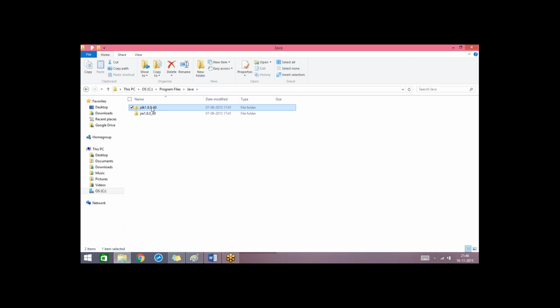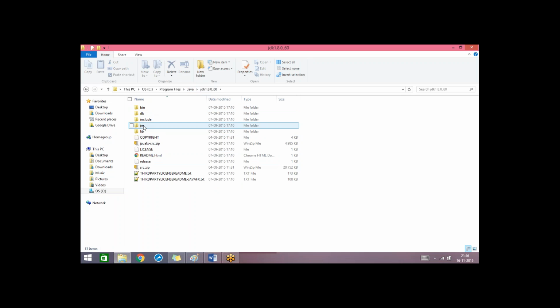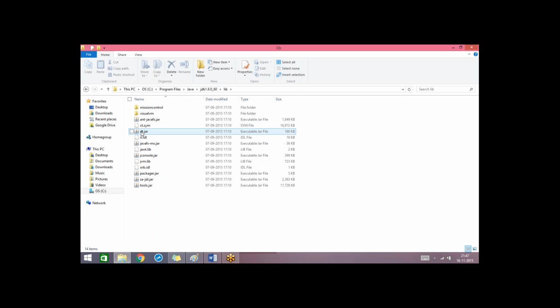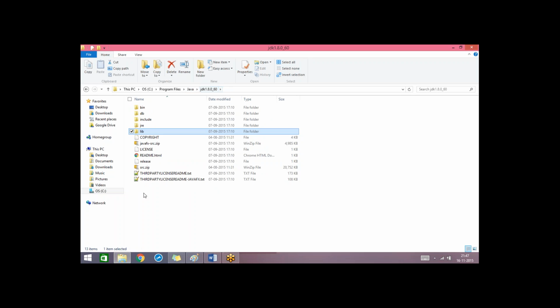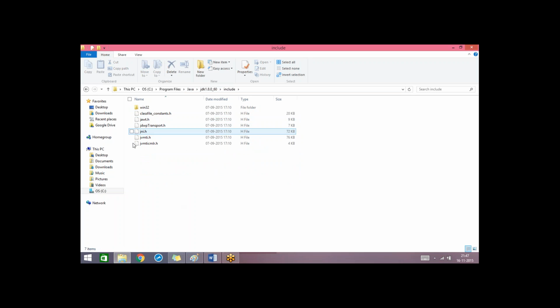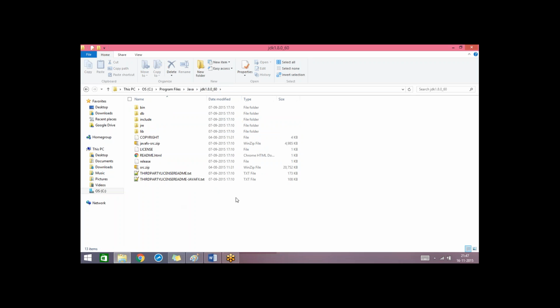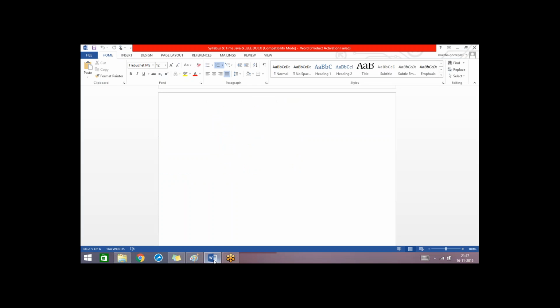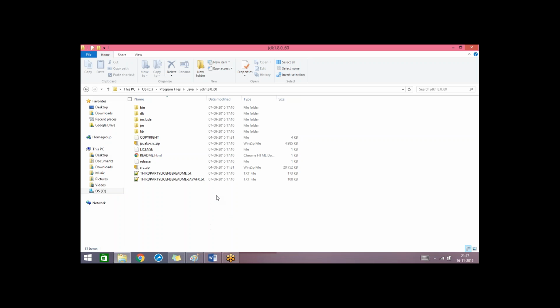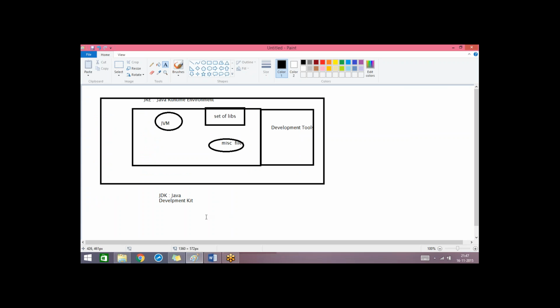Inside this JDK there will be another folder, JRE, which contains some set of library files, and then some development tools like javac and java, which we generally use for compilation and execution of simple Java files. So this is the architecture for JRE and JDK, and let's see the important one, that is JVM.